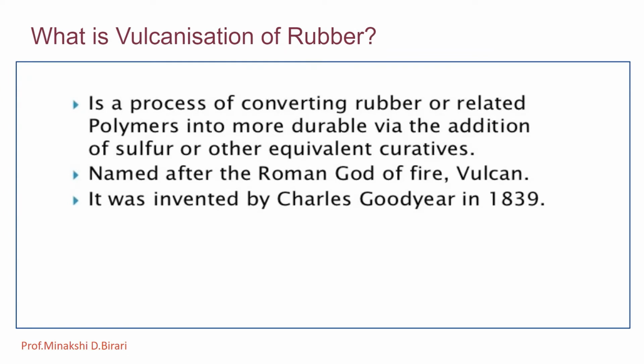It is a process of converting rubber or related polymers into more durable materials via the addition of sulfur or other equivalent curatives. It was named after the Roman god of fire, Vulcan, and it was invented by Charles Goodyear in 1839.